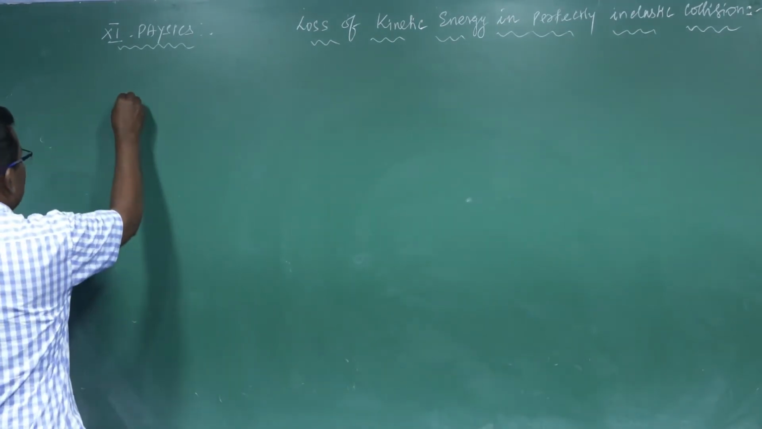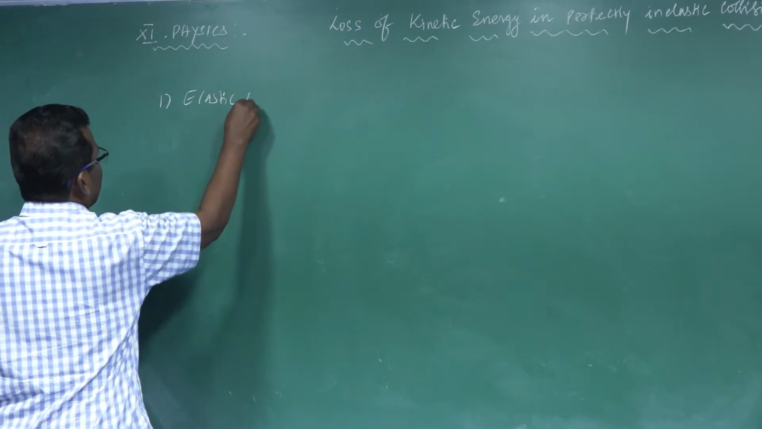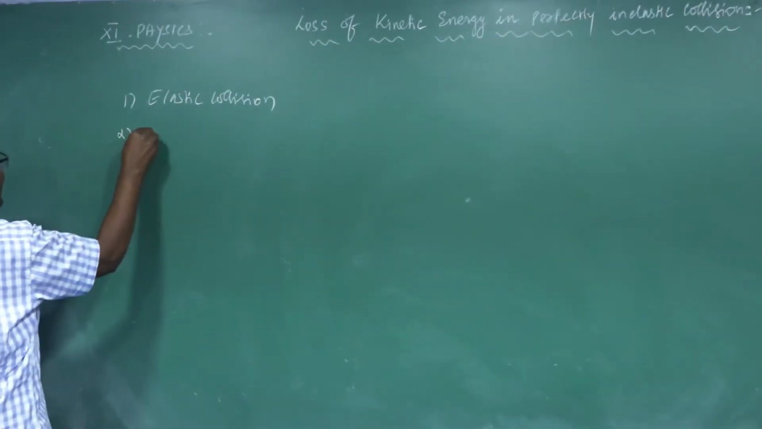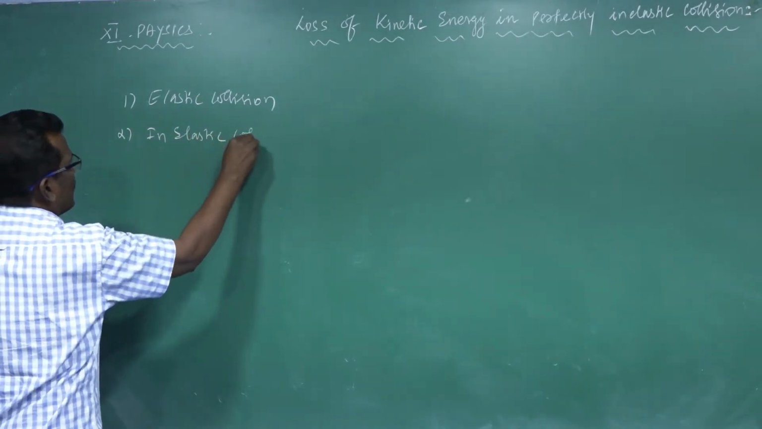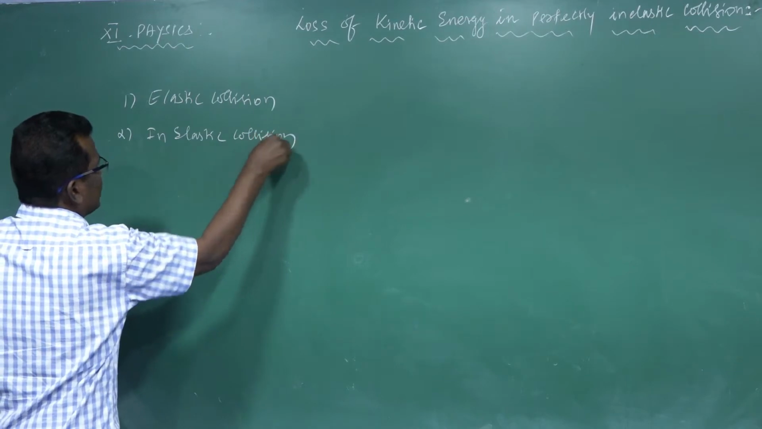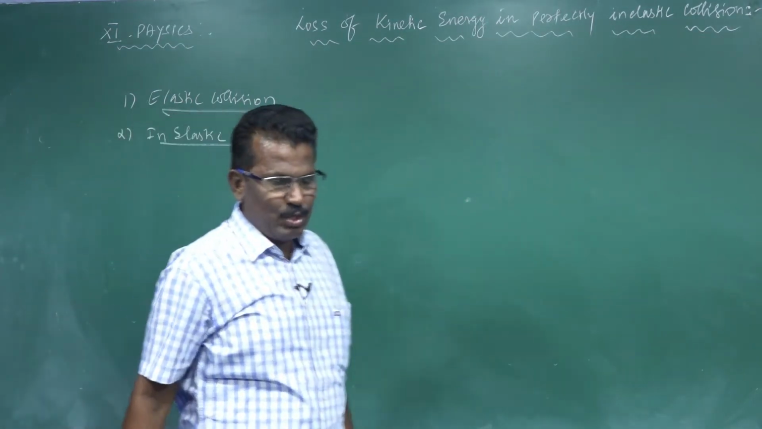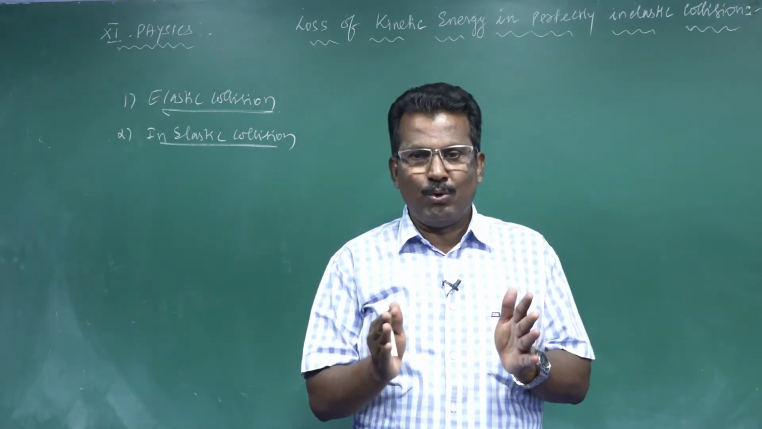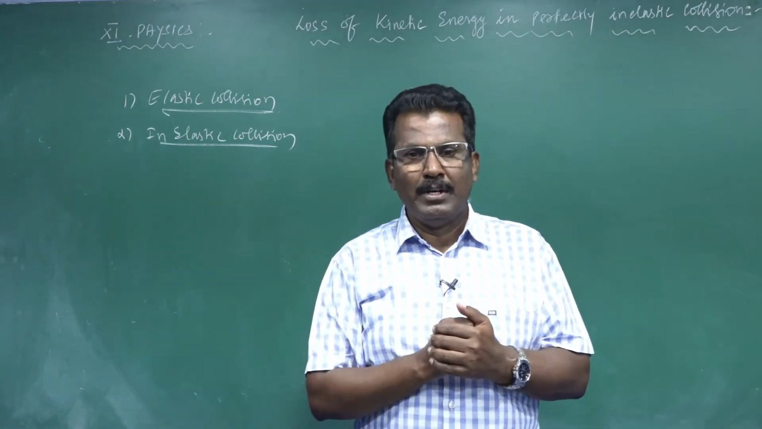One is elastic collision. Another one is inelastic collision. What is elastic collision? How to distinguish? This collision is elastic, this one is inelastic.